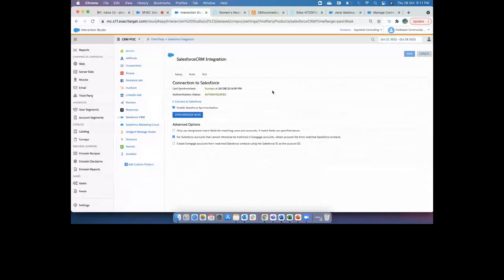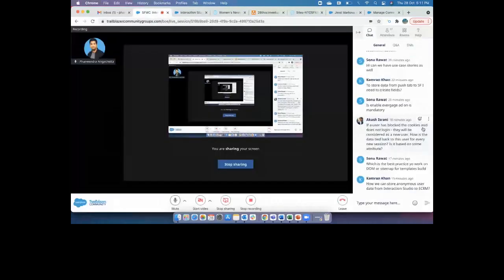So we'll go back to the questions, if somebody has some questions. If a user has blocked the cookies and does not log in, they will be considered a non-user. How is the data applied? Yes, Akash, that's a good question again. As I said, if you block the cookies, your user in Interaction Studio will always be termed as an unknown user.